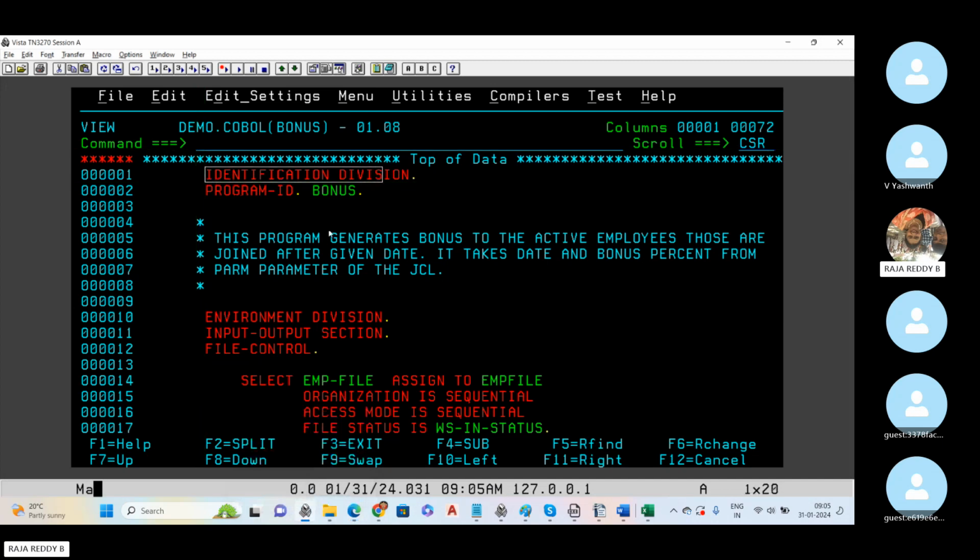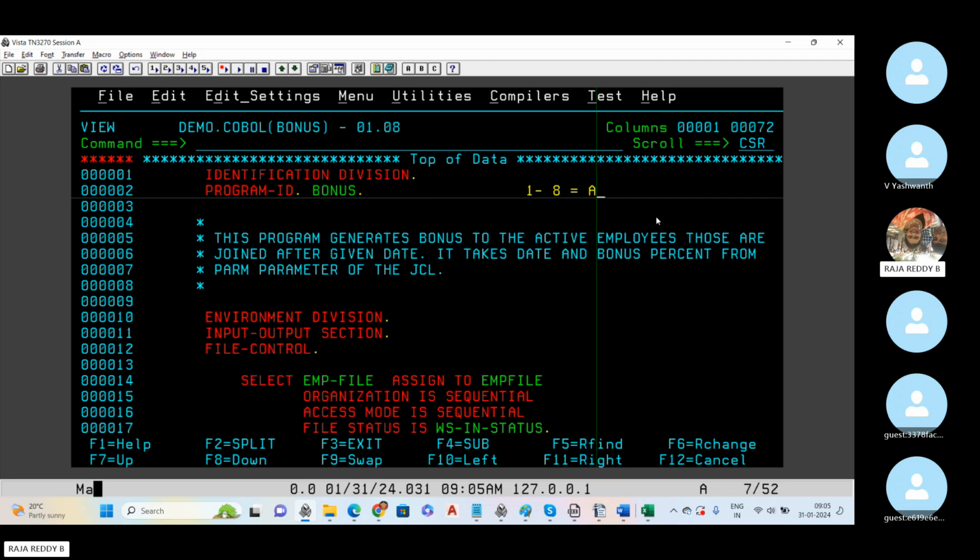See here, identification division followed by program ID. The program ID should be 1 to 8 characters, and this 1 to 8 characters limit comes up in many places in the mainframe. It can start from any alpha value.